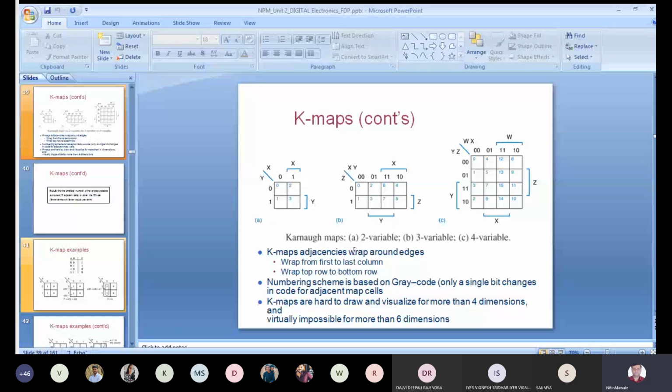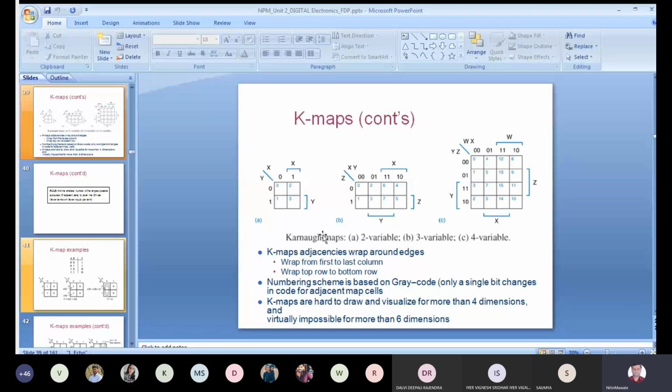Just see, here there will be x, here x bar, here y bar and here y. Then you can take the example of x and y: 00, 01, 10 and 11 are the possible combinations for each input.